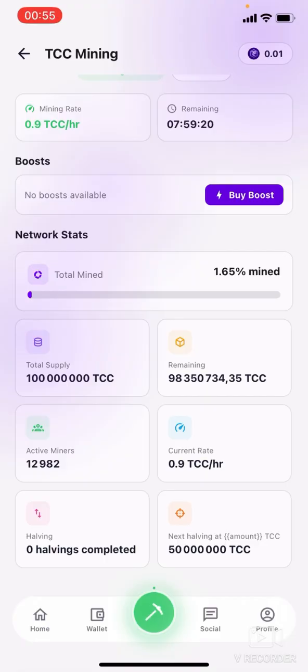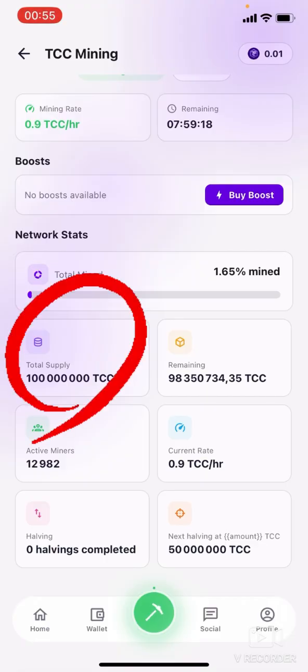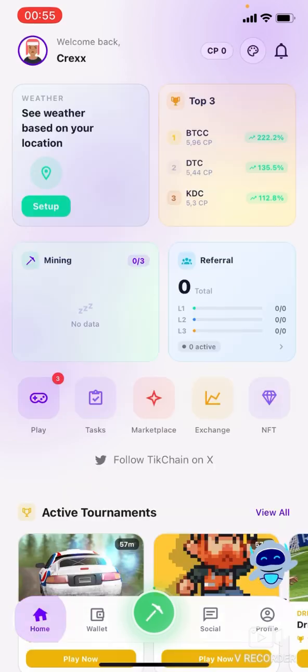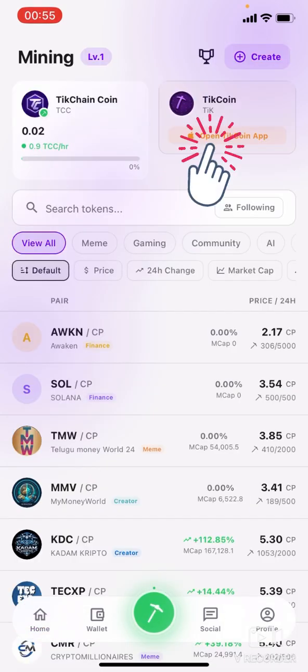Now remember, the total supply is just 100 million. You can see it here, 100 million is the total supply. It's not that much. Now let me go back. Let's quickly connect our TIKCOIN to this TIKCHAIN application right here. So you click over here.